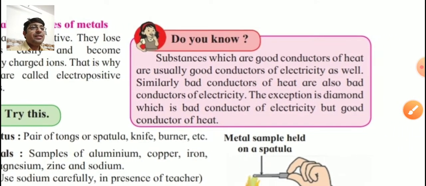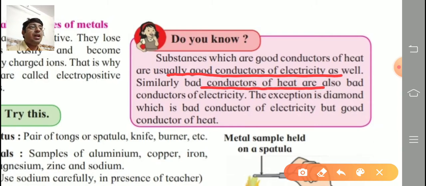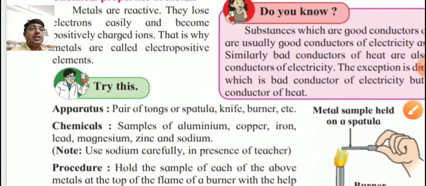Do you know, substances which are good conductors of heat are usually good conductors of electricity as well? Similarly, bad conductors of heat are also bad conductors of electricity. An exception is given here, one example, that is diamond. Underline: diamond, which is a bad conductor of electricity but a good conductor of heat. Remember this exceptional example.